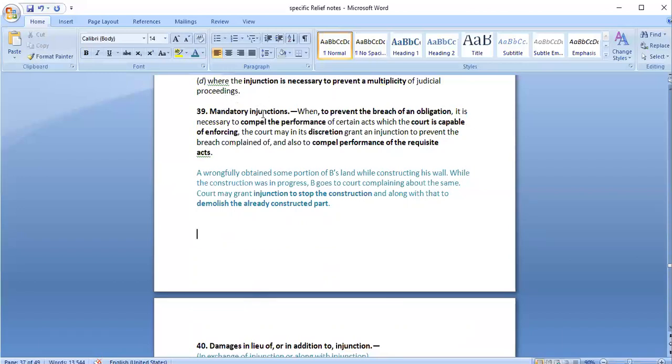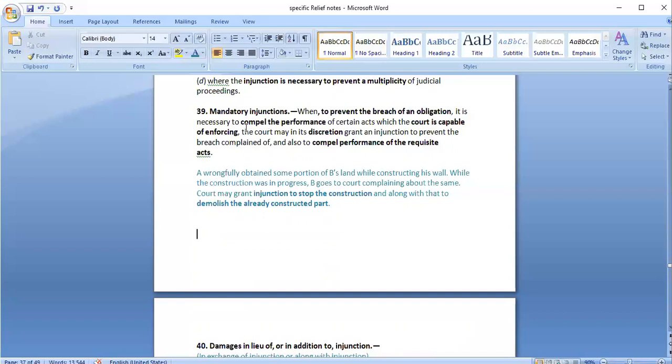What is mandatory injunction? It is something which is necessary. And it is necessary for what? It is necessary to compel performance. It is necessary that the defendant is asked to do something. Why? In order to prevent him from breach of an obligation. If injunction is not granted, then there is a chance that the person would violate the rights of someone by a breach of his obligation.